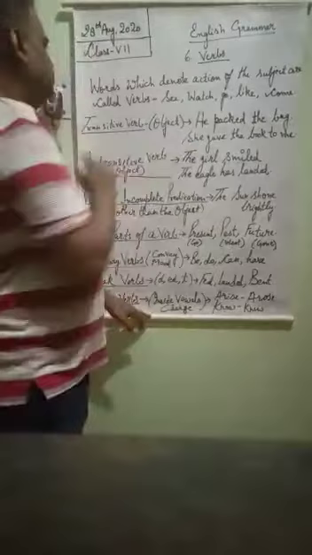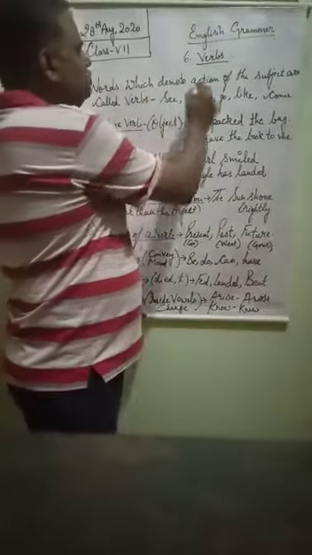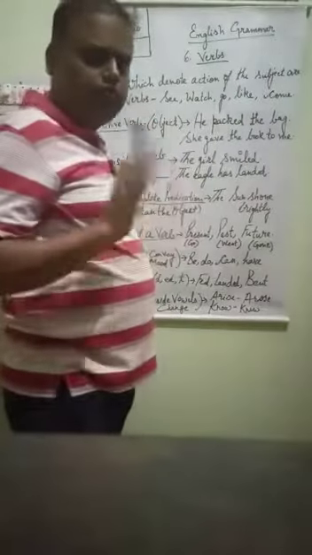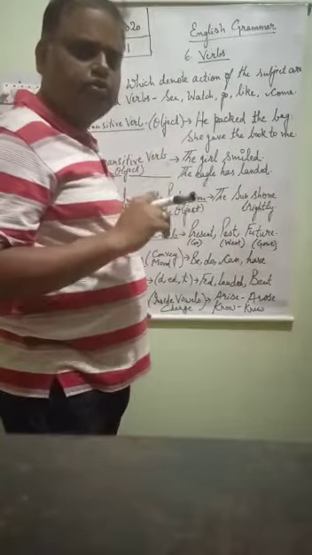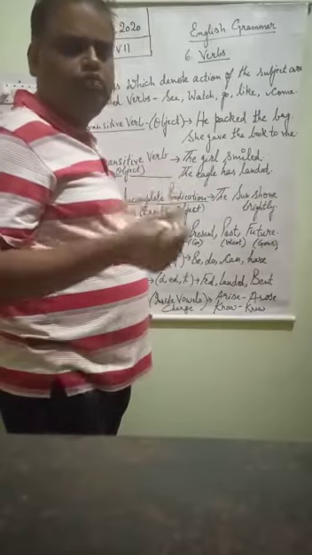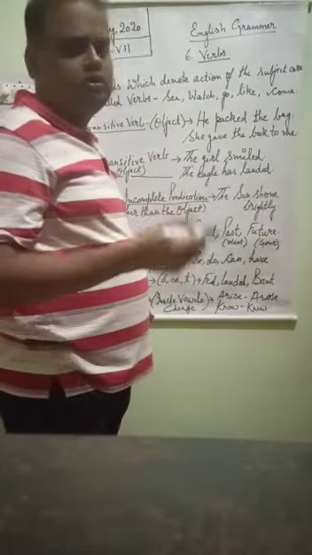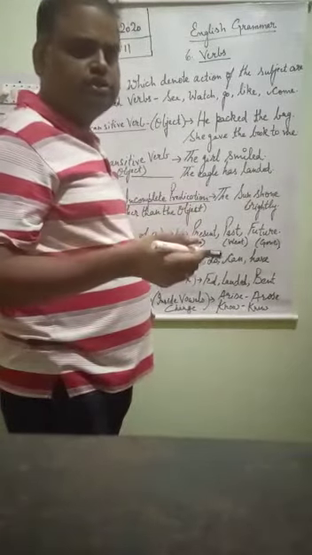See, what is a verb? Words which denote the action of the subject are called verbs. We all know, we are studying from the lower classes, second, third, fourth. What is a verb? Any action-doing word, or any word which denotes the action of the subject.